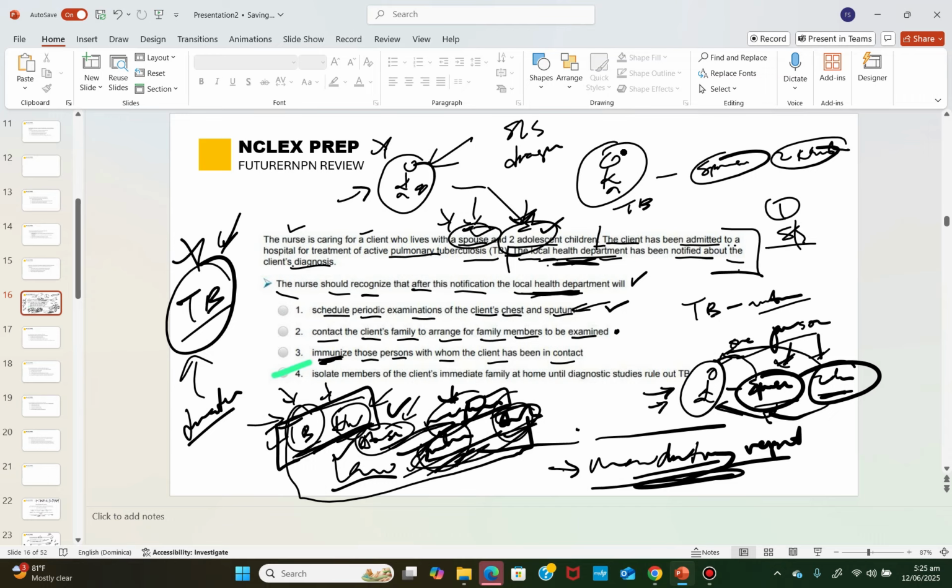We can only think about either examination, or we think about assessment. Examination is just the answer. There's no how to explain this. Now look at this one that is saying isolate. I will never even go for that, because you cannot isolate the patient yet. Do you understand what I'm saying? So that is the reason why the option you selected is wrong. That is the reason why 4 is wrong. Do you understand? Right. So understand the question so that you can be able to get the answer correctly. Right. So yeah, this is just the explanation to this question.